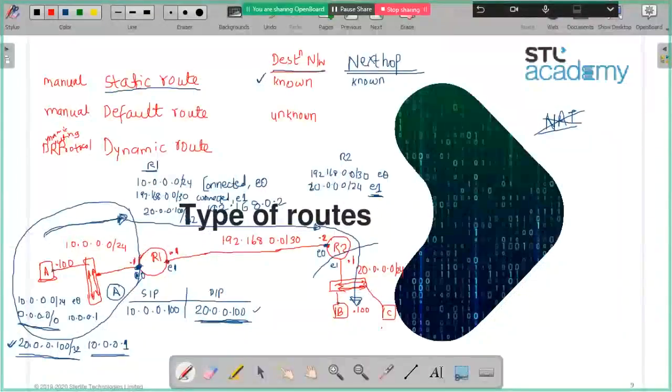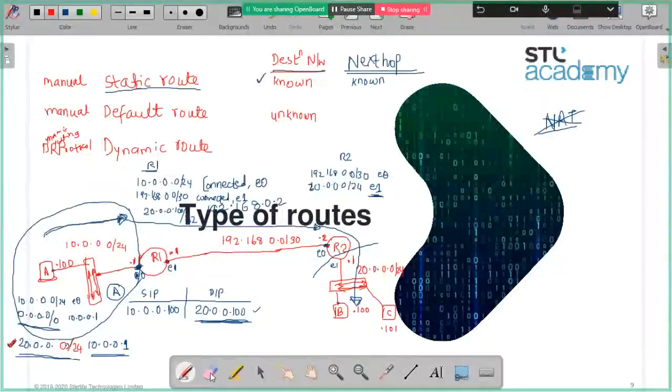Now, if A wants to communicate to PC C, can he go using this route? No, because you gave a host entry. Instead of giving this host entry, if we had given the 20 network this way, then he could have sent it. Yes, then it was possible. He would have sent it to R1.